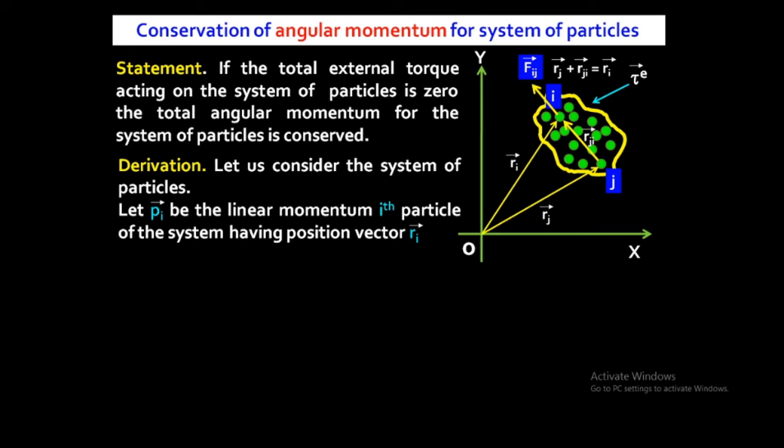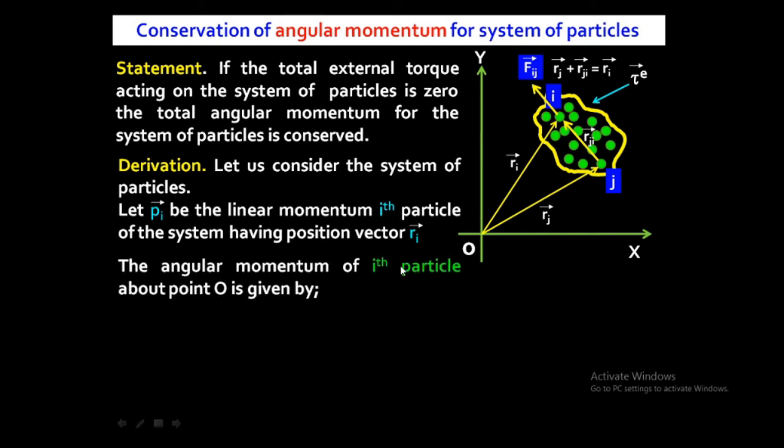Okay, so the angular momentum of ith particle about point O, because this system of particle is rotating about the point O, is given by, angular momentum का formula क्या है? r cross p. L is equal to r cross p. Okay, r is position vector and p is linear momentum. So for ith particle, the angular momentum is given by Li is equal to Ri cross Pi. Li means angular momentum of ith particle.